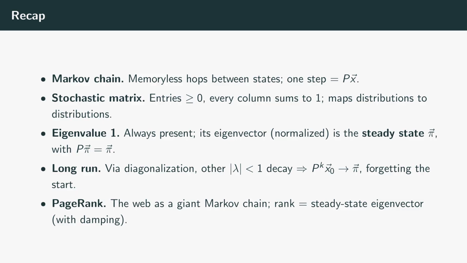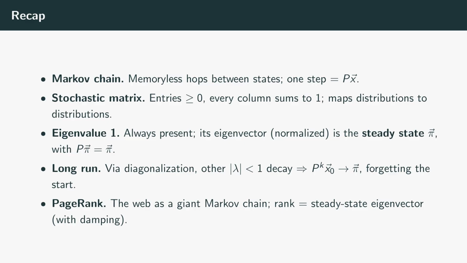Let's recap. A Markov chain is a memoryless system that hops between states, and one step is a single multiplication by the transition matrix P. That matrix is stochastic. Its entries are non-negative and every column sums to 1, so it always sends a probability distribution to another probability distribution. Because the columns sum to 1, the matrix always has eigenvalue 1, and the eigenvector for that eigenvalue normalized to sum to 1 is the steady state pi, the distribution that P leaves unchanged.